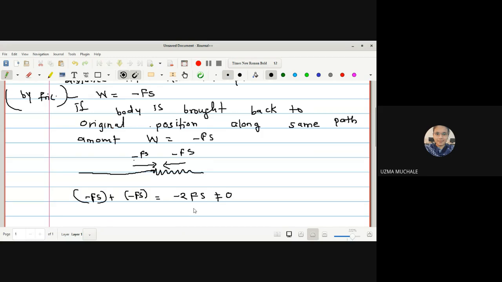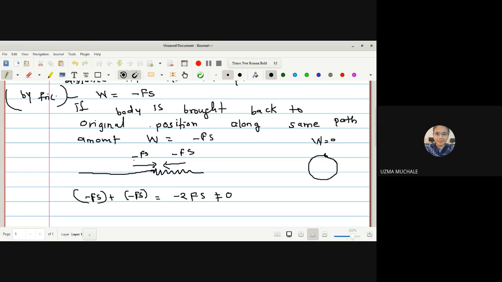What we say, we are doing the same thing now, just like in our work done along a conservative field of force means what? If a particle is moving along this position and it comes back to the same point, we say that the work done is 0. Why? The initial and final positions are the same. Here also we are doing the same thing, right? From here we are applying the same amount of force, here also we are applying the same amount of force, and the body is moving in this direction. So the total amount of work done can be given as minus Fs plus minus Fs.